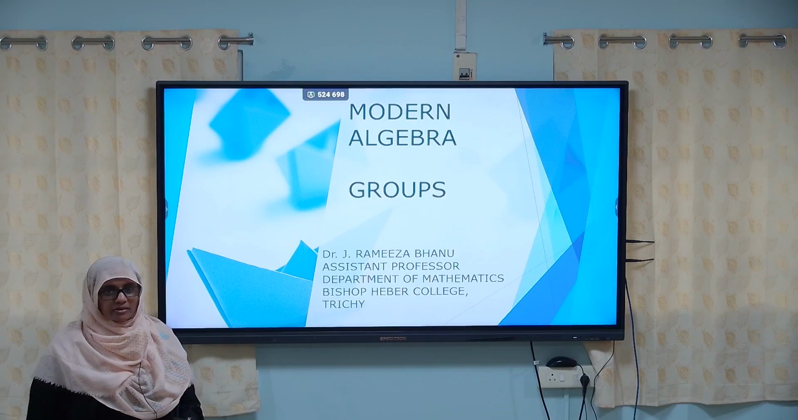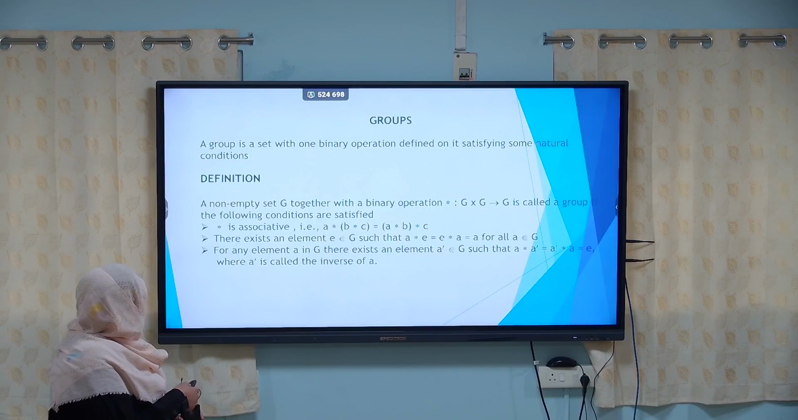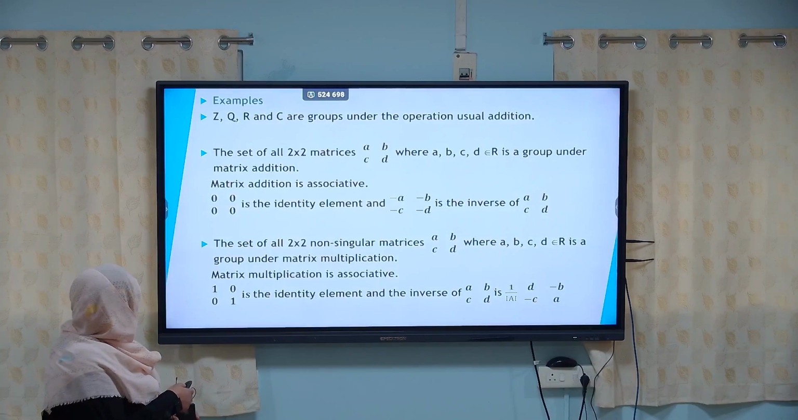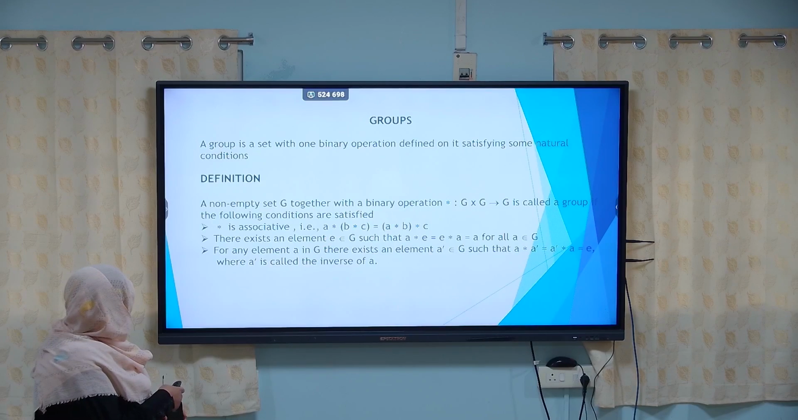I am here to explain the concept of groups in modern algebra. A group is a set with one binary operation defined on it satisfying some natural conditions. Definition: a non-empty set G together with a binary operation star from G cross G to G is called a group if the following conditions are satisfied.